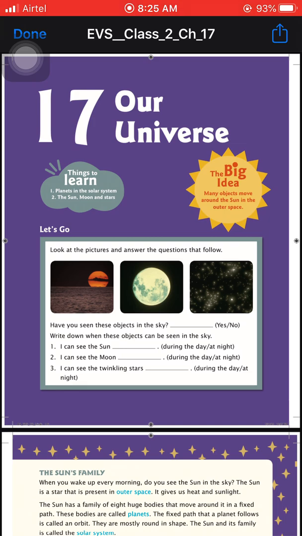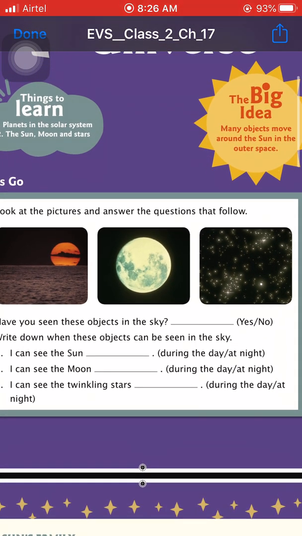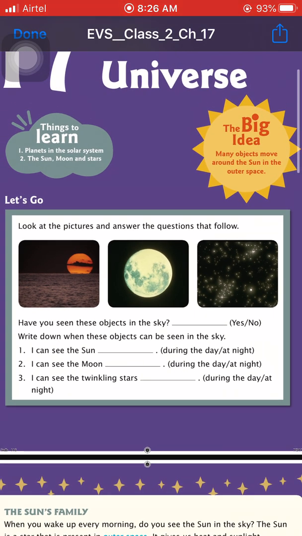Before starting this chapter, we have to discuss the portion of Let's Go. Firstly, look at the pictures and answer the questions that follow. Look at the pictures very carefully and tell me which one of these is a sun, moon or stars. The first one is the picture of the sun, the second is the picture of the moon, and the third one is the picture of stars. Now we try to solve these questions.